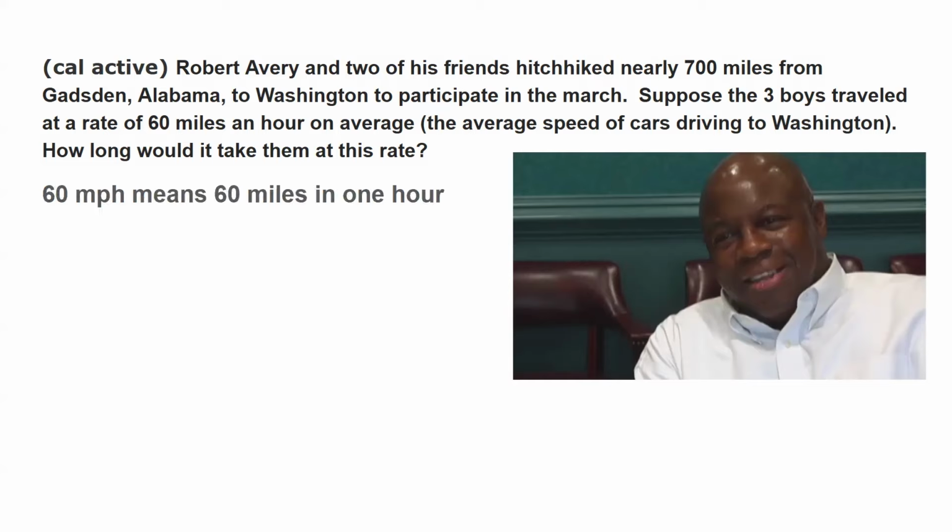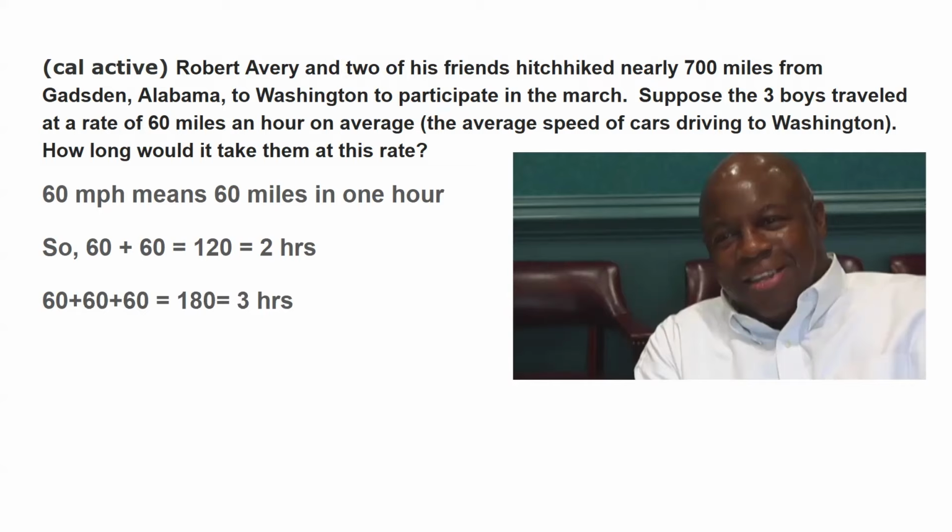So first, 60 miles per hour means 60 miles in 1 hour. So every hour a car travels, it goes 60 miles. Now, that's on average. It could go 70 at some point or 50 at some point, maybe 5 at some point if there's a traffic jam, and then maybe 100. But on average, 60 miles an hour. So 60 plus 60 is 120, which equals 2 hours.